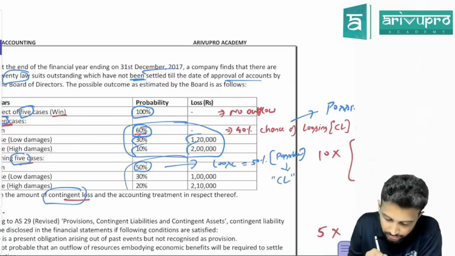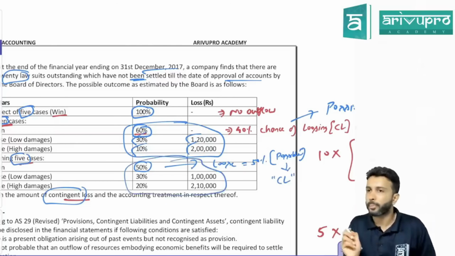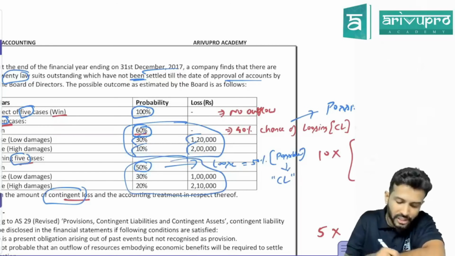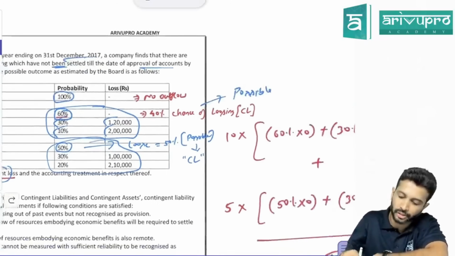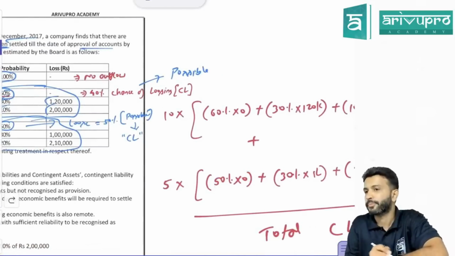Same here. They have given you 3 different amounts and probability percentages. There is a 50% chance that we will win the case, and the outflow is 0. So 50% into 0.